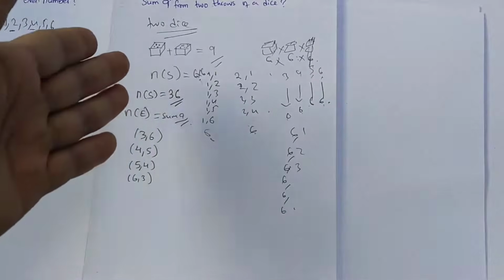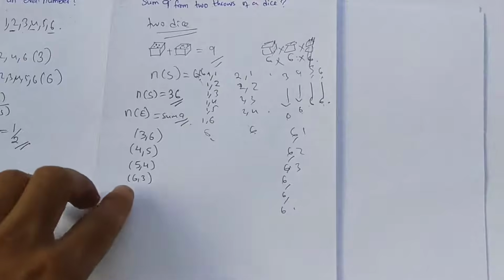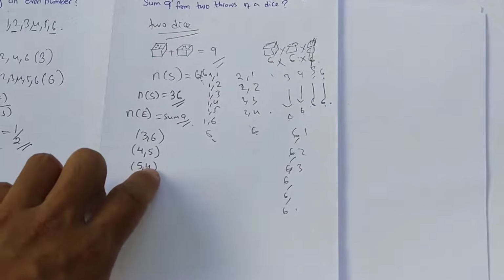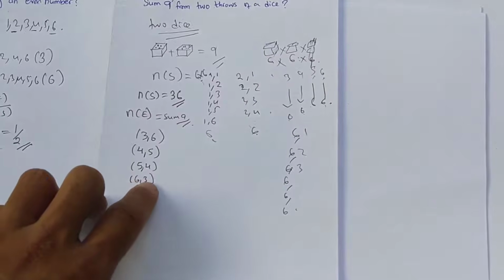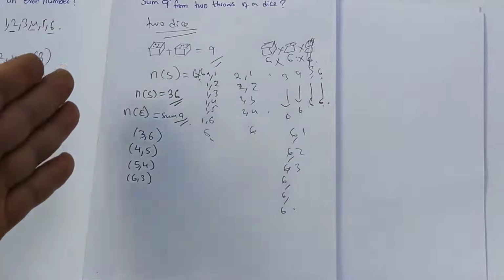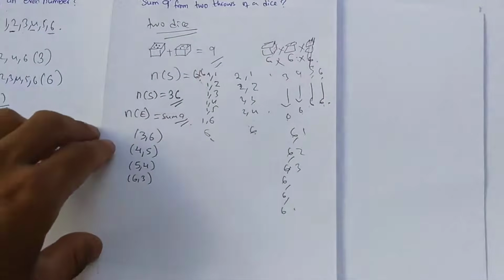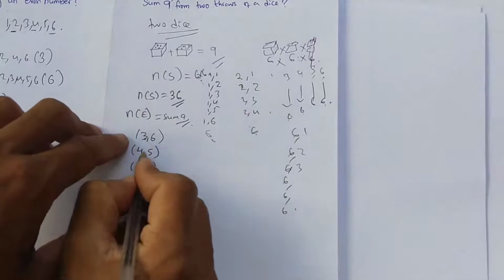First dice 3 and second dice 6, that is one chance. First dice 4 and second dice 5, that is another chance. First dice 5 and second dice 4, that is another possible chance. First dice 6 and second dice 3, that is another possible chance. So the number of ways of getting a sum of 9 is 1, 2, 3, 4.